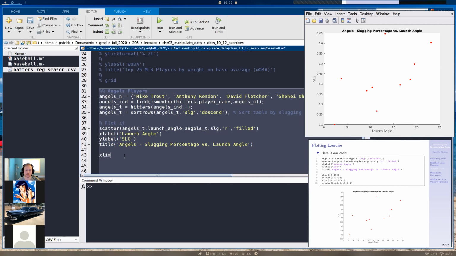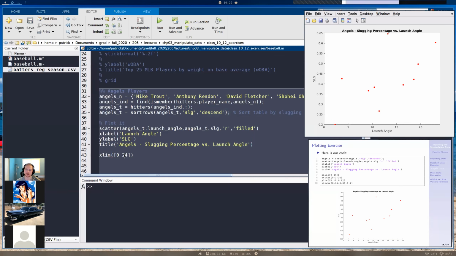Okay, so we can do that. We're going to type xlim, and then a left parenthesis. Inside of here, we're defining not a vector, but our minimum and our maximum value. Well, technically it is a vector, but our first argument is going to be the minimum x value. So we want 0, which is what we have by default here. And then I'm going to put 24. And that'll be the max value.